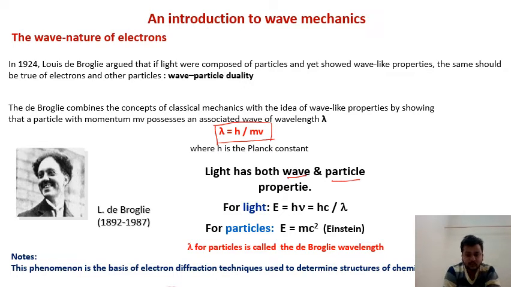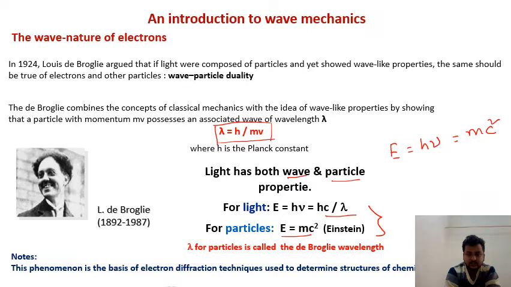Now, light's wave property you can find by this Einstein equation, E is equal to h nu, Planck's equation, and if you replace this nu by c by lambda, you will get h c by lambda. Similarly, light also has particle property, and if you use this Einstein equation E is equal to mc square, and combine these two equations, you will get E is equal to h nu, which is equal to mc square.